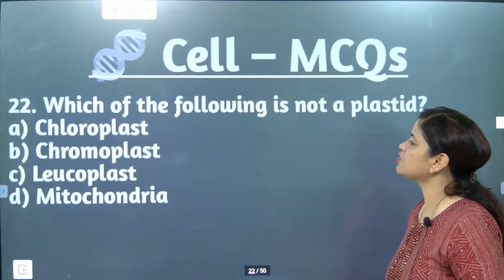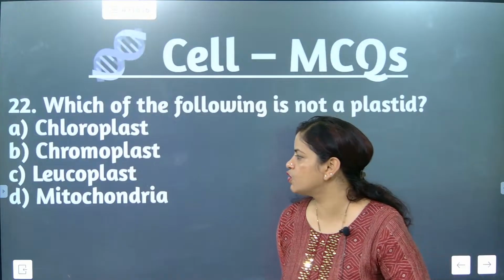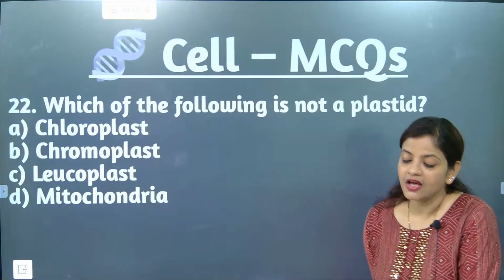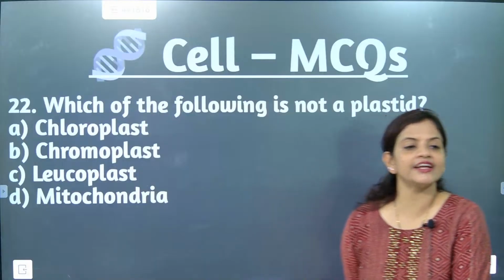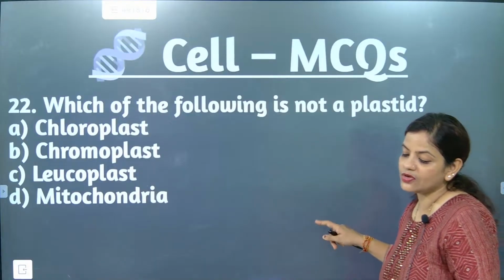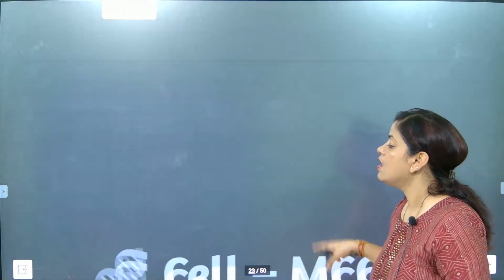Which of the following is not a plastid? Chloroplast, chromoplast, leucoplast, and mitochondria. This is an odd-man-out question. What is the correct answer? D option is the correct answer. The correct answer is mitochondria. Tanisha, absolutely correct.